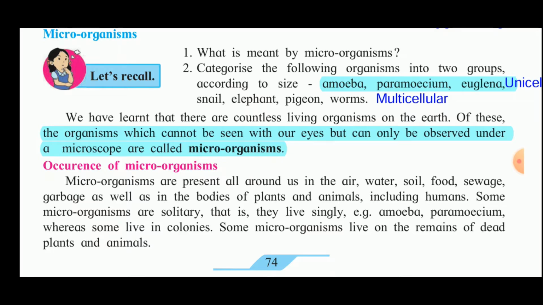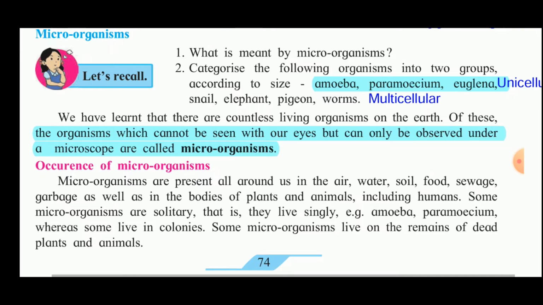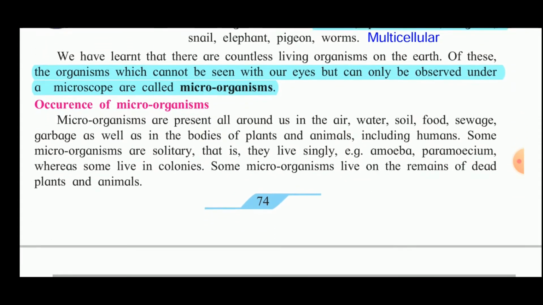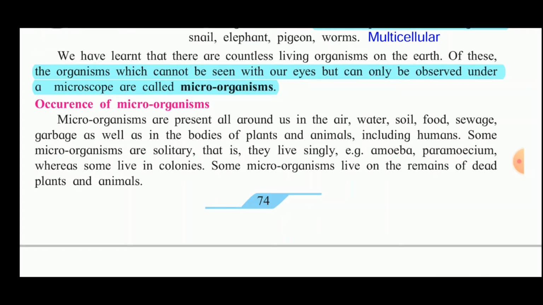Now, categorize the following organisms into two groups according to the size: amoeba, paramecium, euglena. These are unicellular. Snail, elephant, pigeon, worms, they are multicellular. So we have learned that there are countless living organisms on the earth. Of these, the organisms which cannot be seen with the naked eye but can only be observed under a microscope are called microorganisms. Microorganisms are present all around us in the air, water, soil, food, sewage, garbage, as well as in the bodies of plants and animals, including humans.